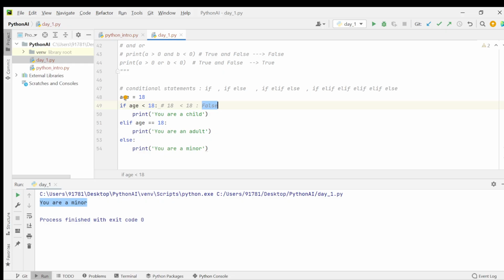The next condition is elif. Elif stands for else if, age is 18. 18 equals 18. This is true. Then it will enter into this condition. Now we will get: you are an adult.